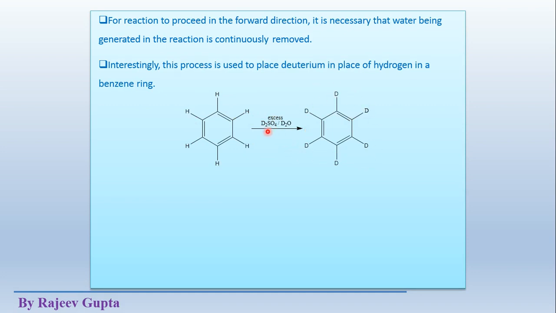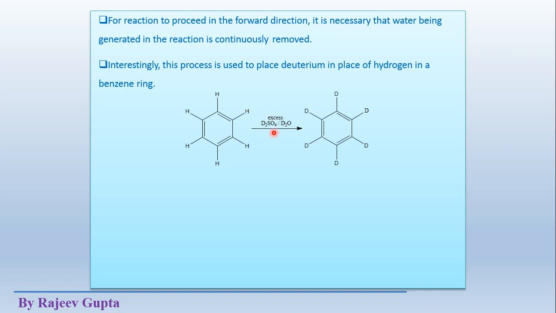How will this reaction proceed? See, this reaction is happening in the presence of D2O, heavy water, which means this reaction will be highly reversible and slow. What will happen? First, generation of the electrophile.